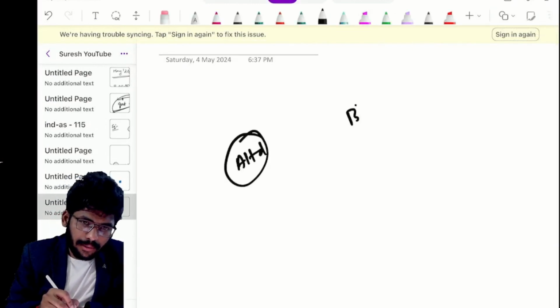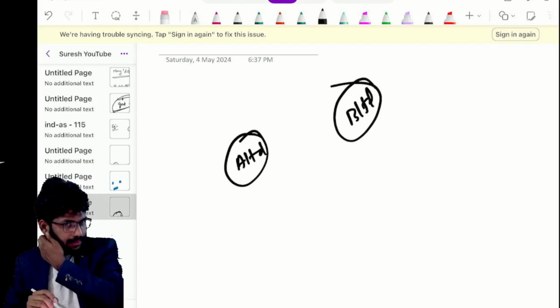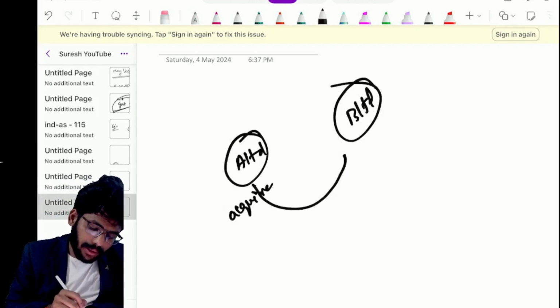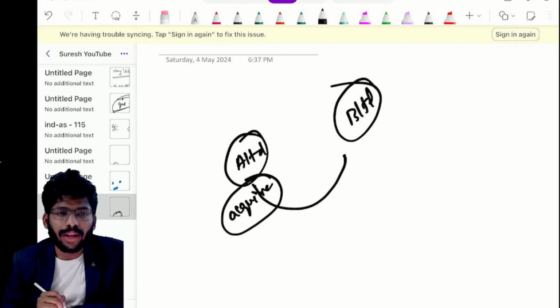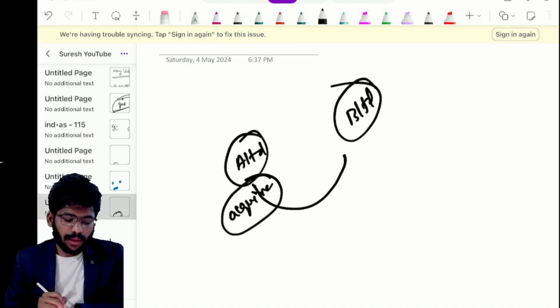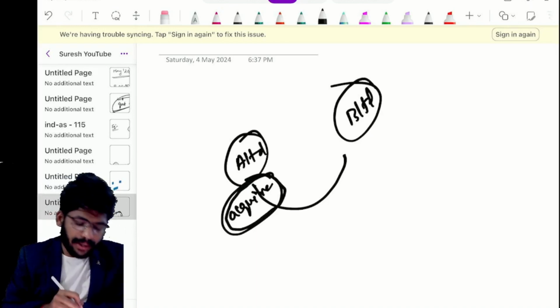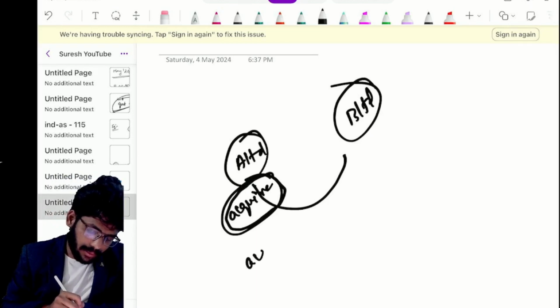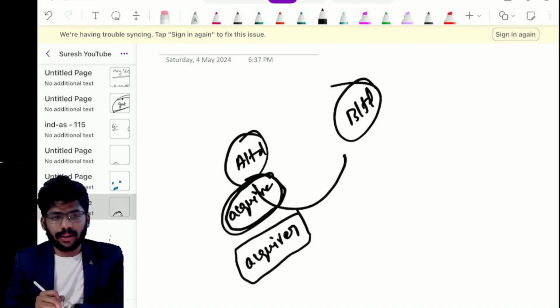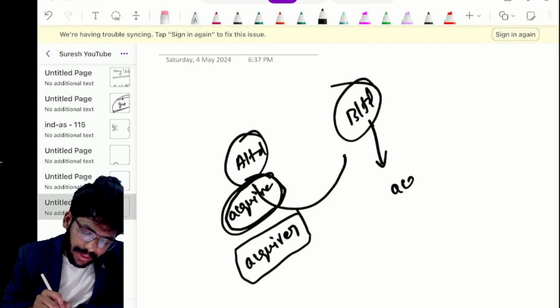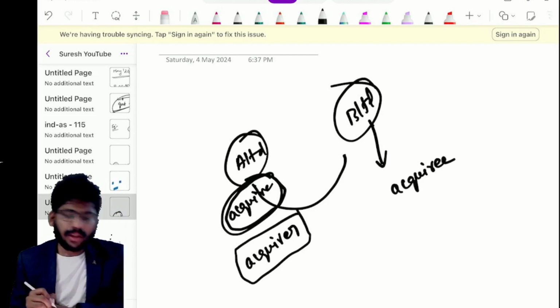A Limited, B Limited. A Limited wants to acquire B Limited. In this case, A Limited is the acquiring company. B Limited is the acquiree.